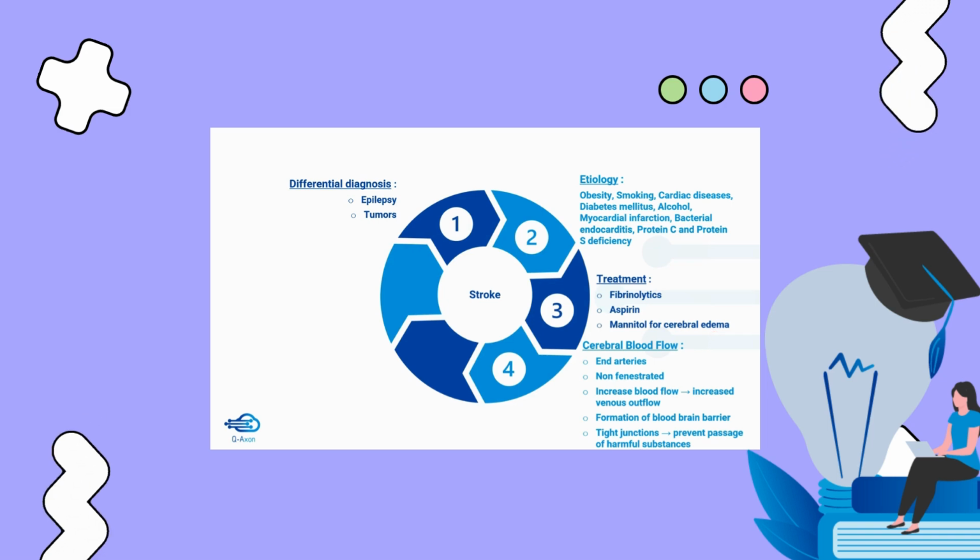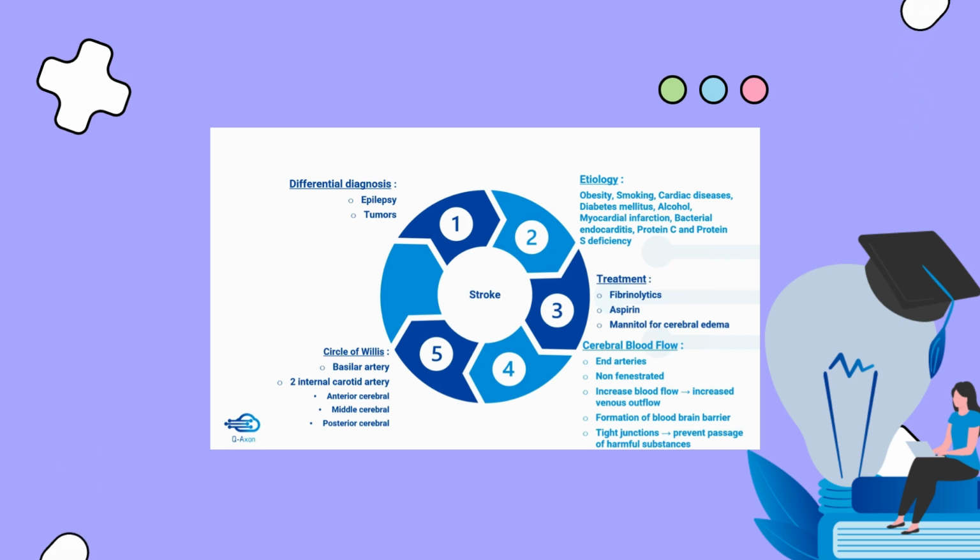Then, what is the circle of Willis? The circle of Willis is an anastomosis of a number of arteries present at the base of the brain, and these arteries include the basilar artery, two internal carotid arteries, and the anterior cerebral, middle cerebral and posterior cerebral arteries.